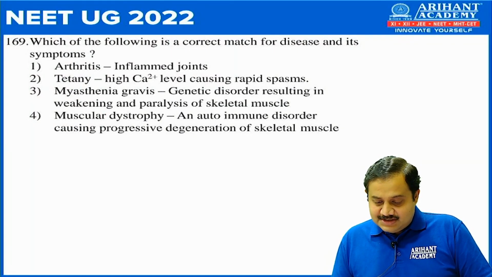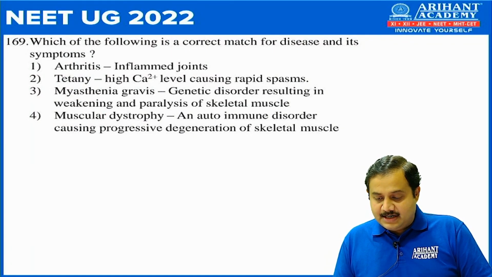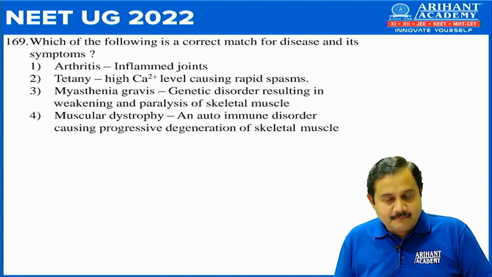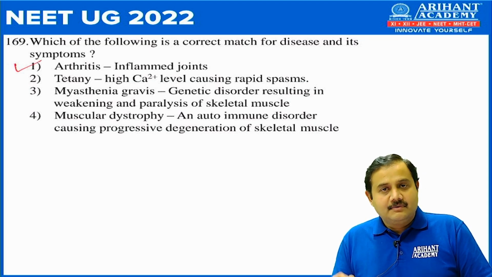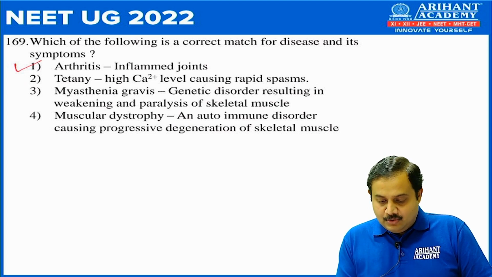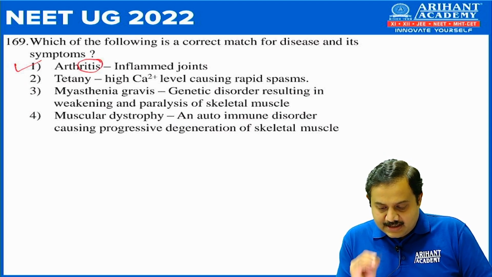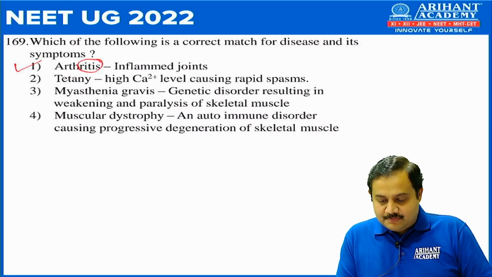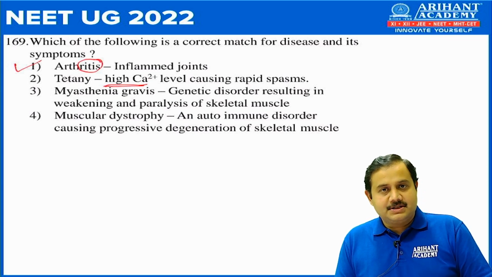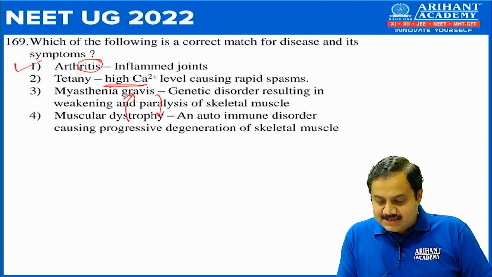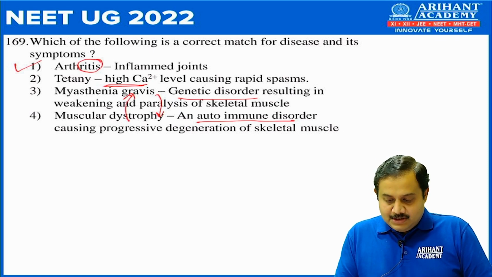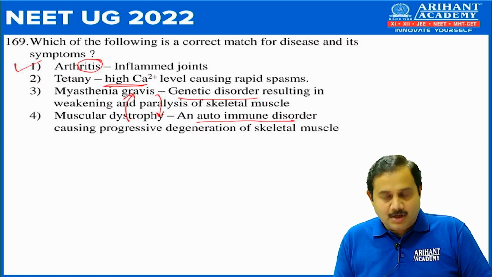Next, question 169. Which of the following is a correct match for disease and its symptom? So here the correct answer is number 1, arthritis, which is inflamed joints. You know, every term ending with itis indicates inflammation. In the second option, tetany, they have given high calcium level, which is wrong. It should be low calcium level. And myasthenia gravis and muscular dystrophy are just interchanged. Myasthenia gravis is an autoimmune disorder and muscular dystrophy is a genetic disorder. So here the correct option would be number 1.